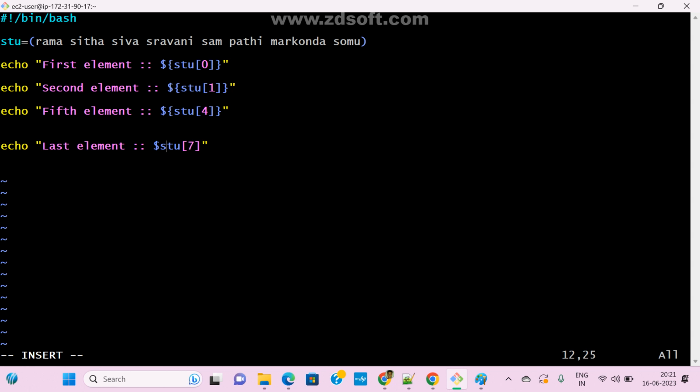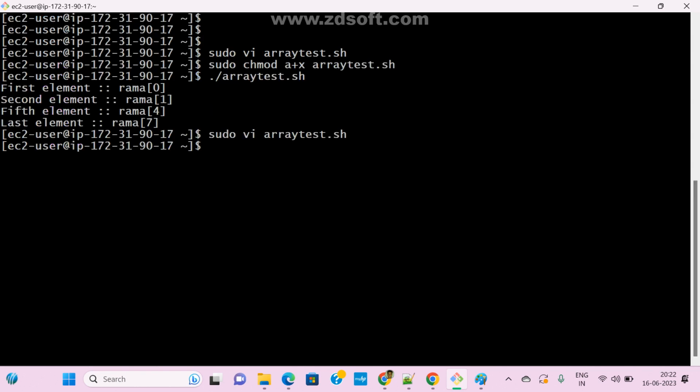STU, that is the index value we passed. But if you want to print that value, we need to give this one. Clear? Now check it. Escape, insert, escape, colon x. Save and quit.